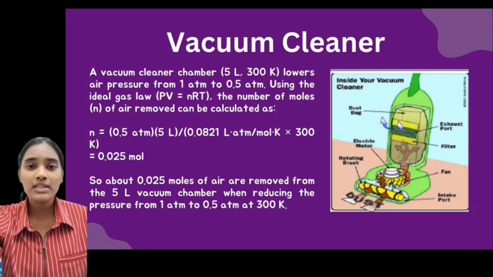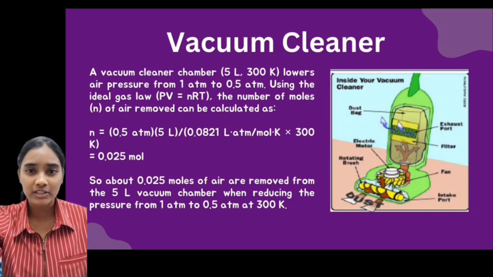Moving to the next slide, the vacuum cleaner. Using a hand-operated vacuum pump, we can demonstrate the relationship between pressure and volume of a gas. According to the gas law, the pressure of a gas of constant mass and temperature will be inversely proportional to its volume. A vacuum cleaner chamber of 5 liters at 300 K lowers air pressure from 1 atm to 0.5 atm.